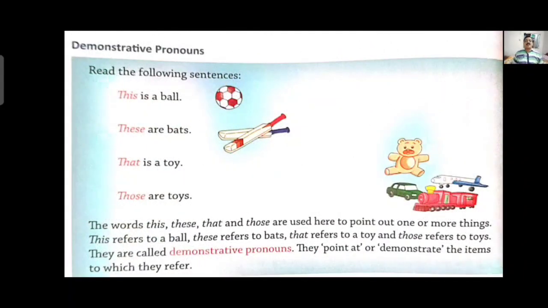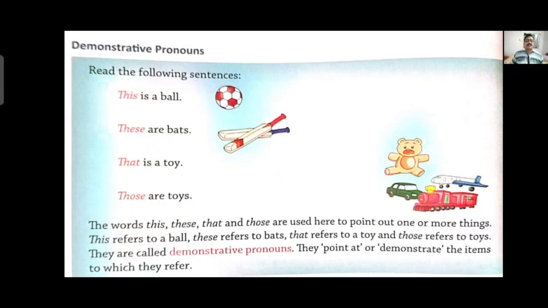Next, demonstrative pronoun. A demonstrative pronoun points out something. Like you can see, this is a ball, that are bats, these are bats, that is a toy, those are toys.